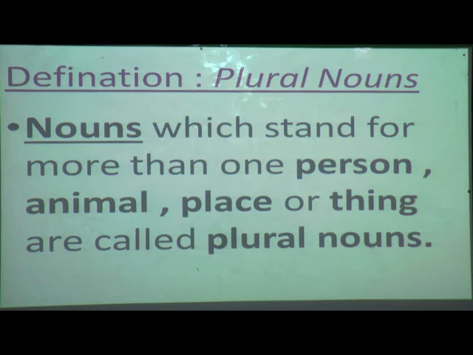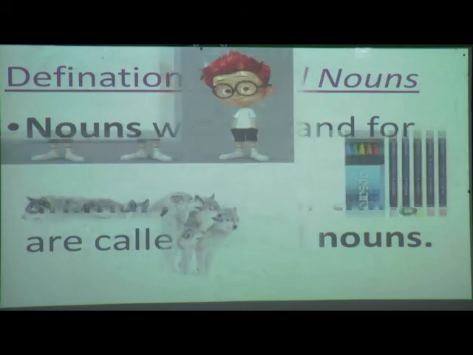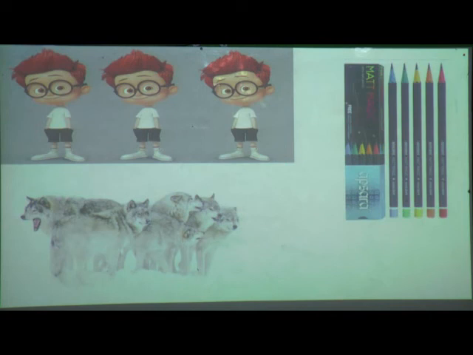Hope you have understood with the help of the definition what a plural noun is. Now we will see examples of plural nouns. Here what can you see, students? Yes, you can see that 3 boys are there. Yes or no? It means more than one. 1, 2, 3. Here you can see more than one animal. And here you can see more than one pencil, a bunch of pencils. So we can count all of these as plural nouns.